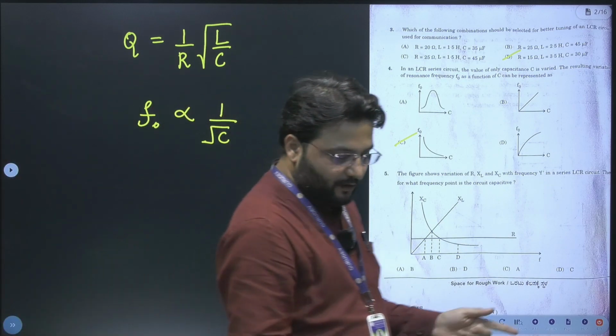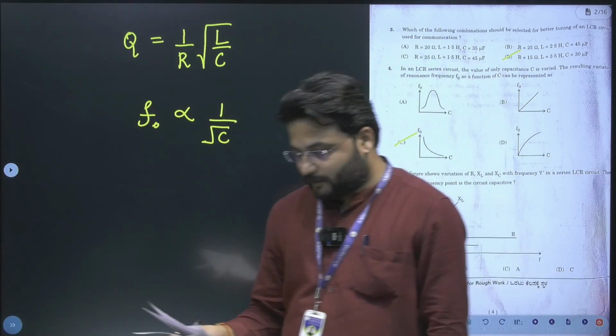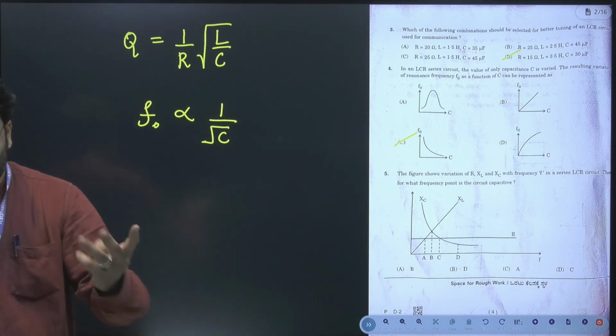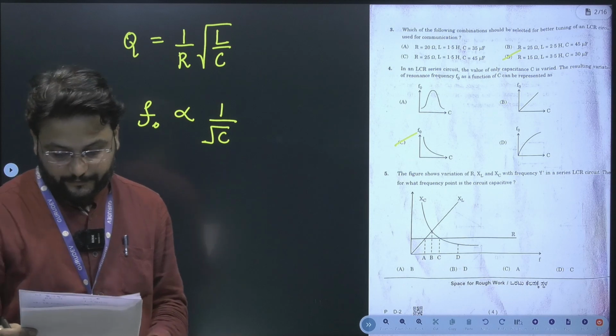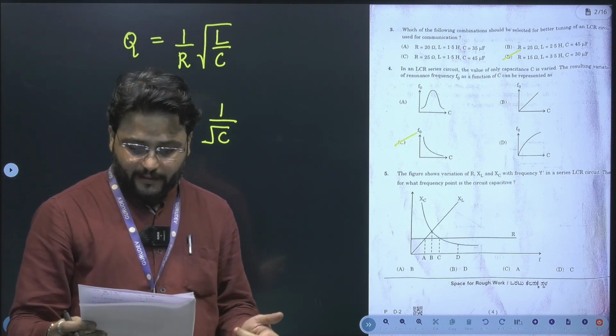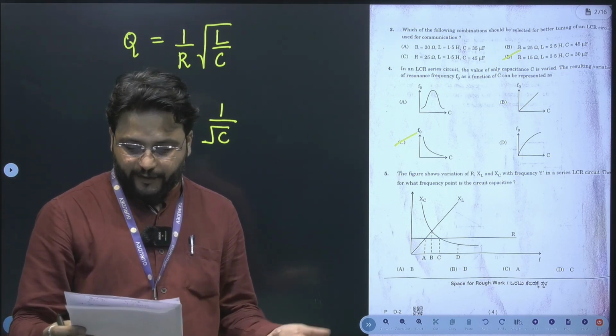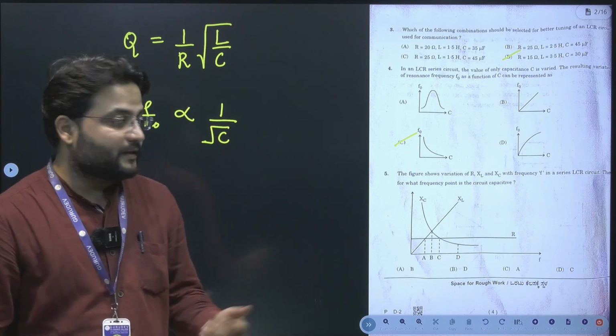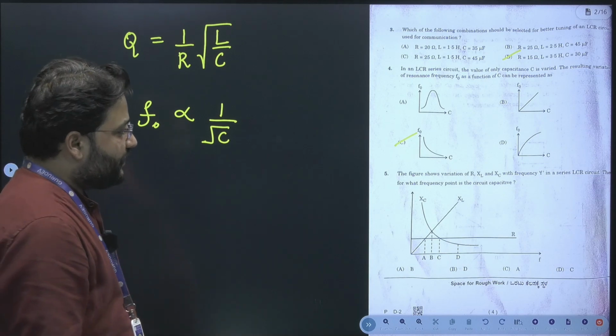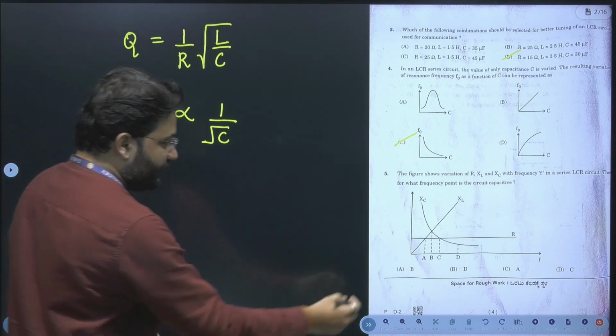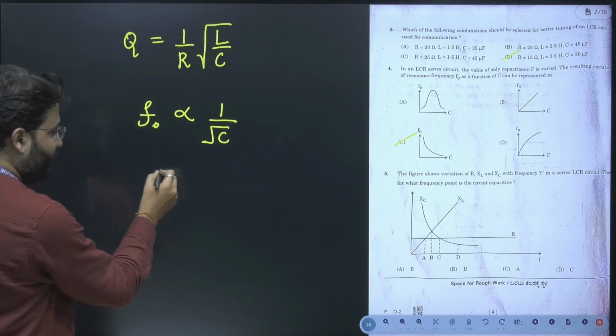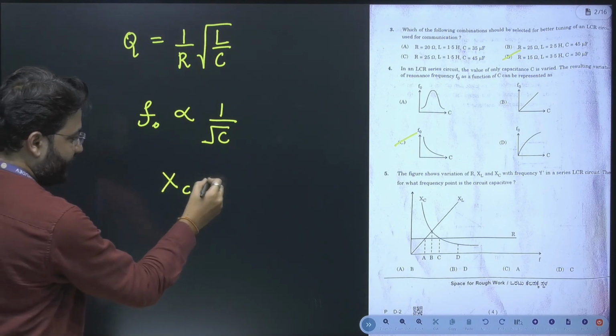Okay. Next, moving to the next question. The next question is again from the alternating current chapter. As we can see, 3 questions are from the alternating current chapter. In this, they are asking at which frequency point the circuit is capacitive. We can clearly notice that for capacitive, we need to have XC greater than XL.